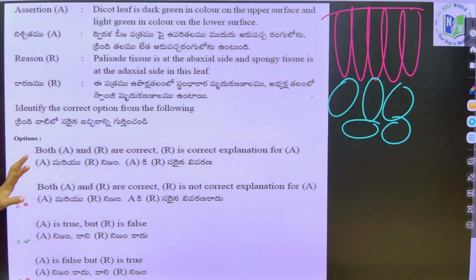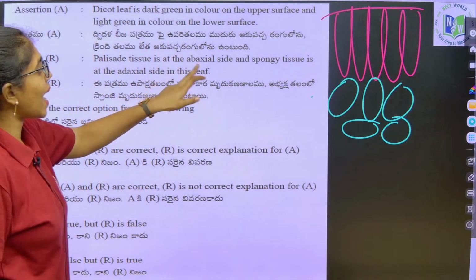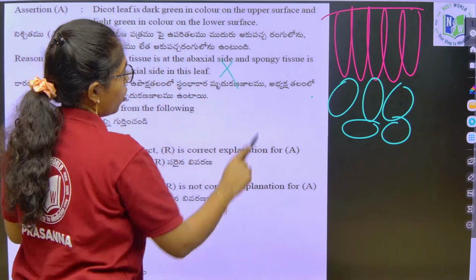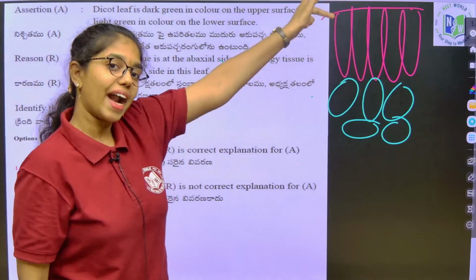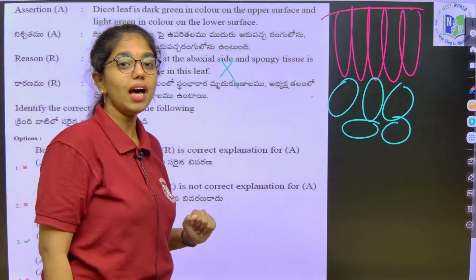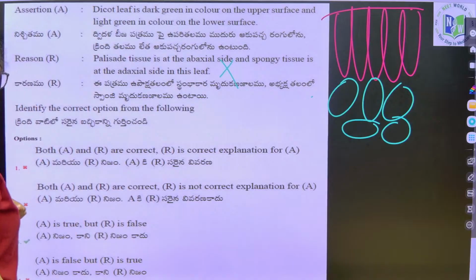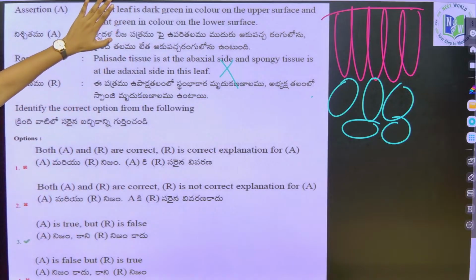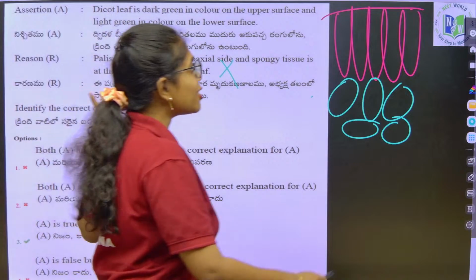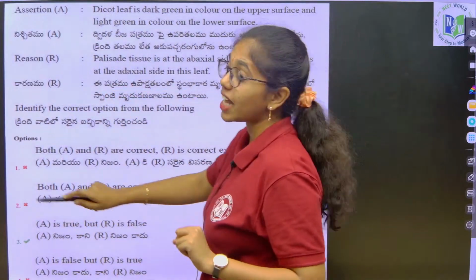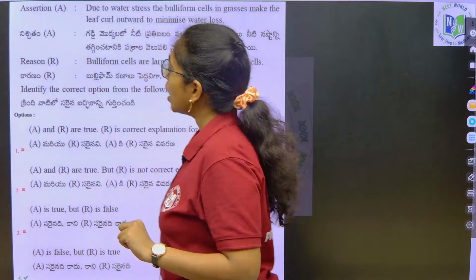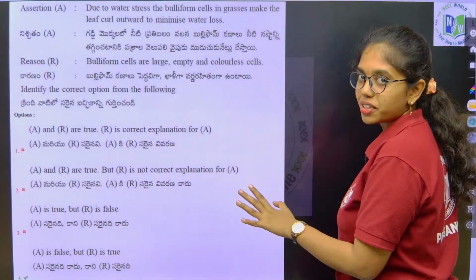In the reason, palisade tissue is at the abaxial side, wrong. Palisade tissue is at the adaxial side, spongy tissue is at the abaxial side, that is the lower side. So, here assertion is true and reason is false. Just look into how many statement based and assertion reason questions are asked. Again an assertion reason question, look into it.